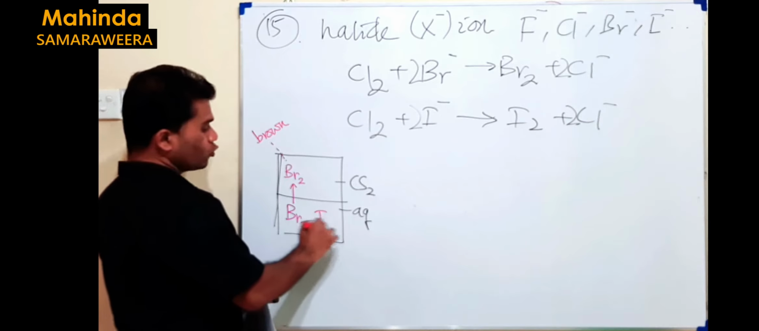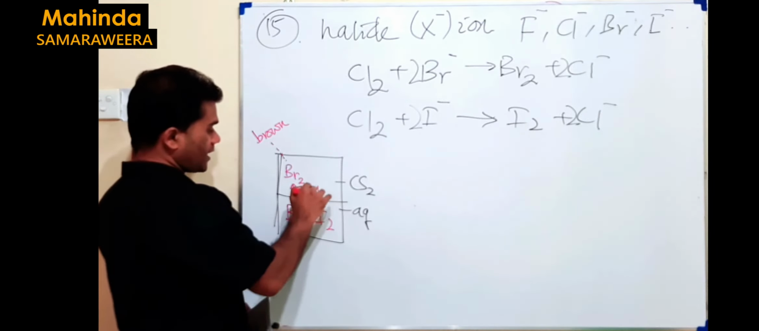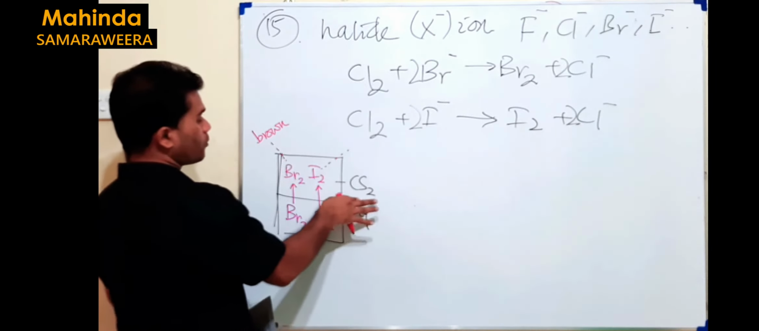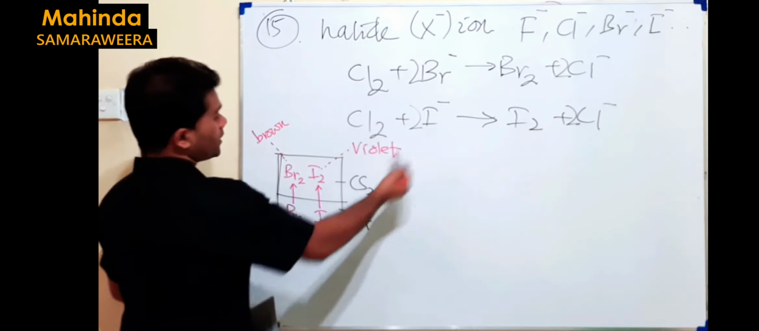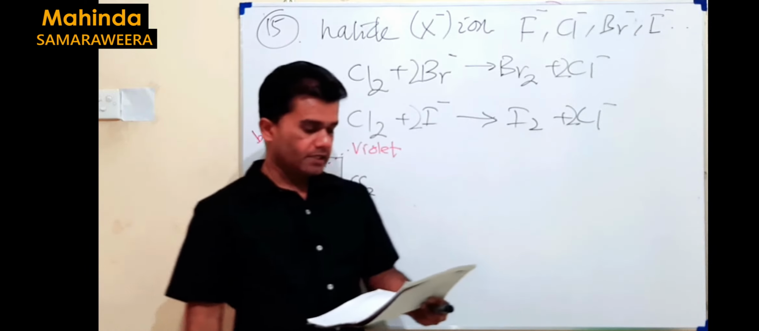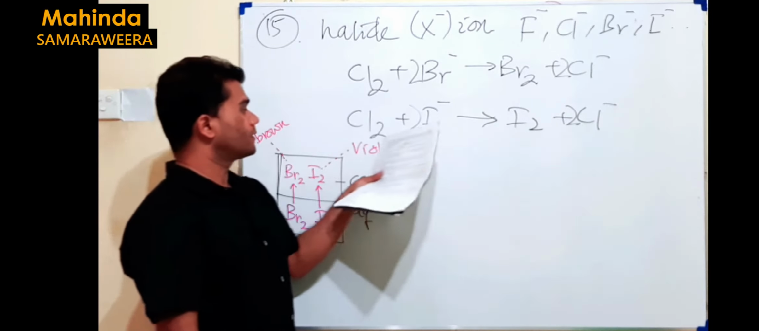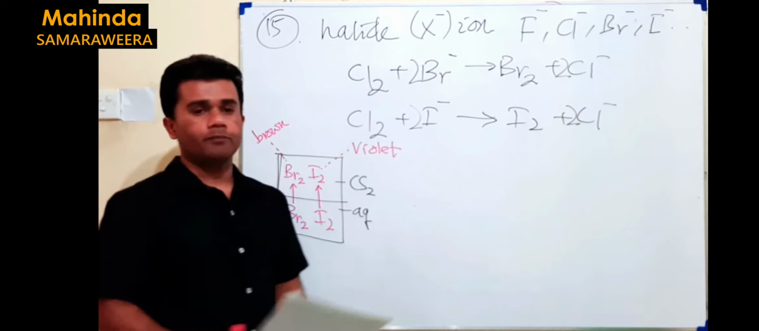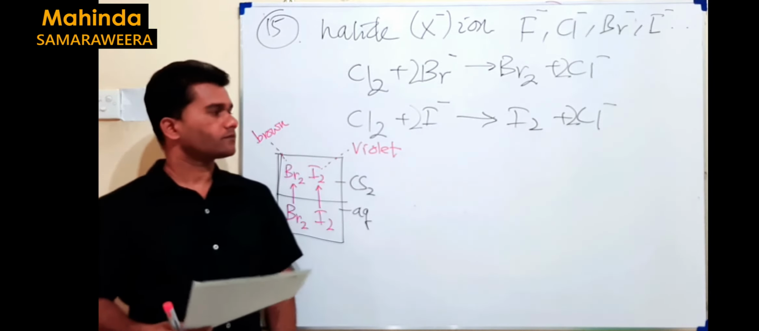But if I2 is formed in the aqueous solution according to this, I2 can distribute to the CS2 layer also. If I2 is present in a non-polar solvent like CS2, this is where we get the violet color. Then the observation given here is violet. Then the halide ion should be iodide. Only then can we get this type of observation correctly. So the answer should be the first one.